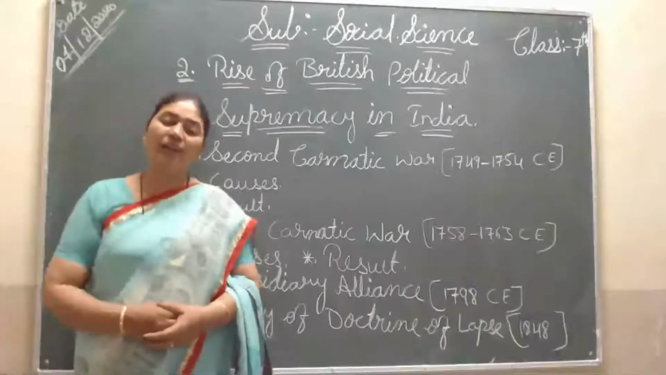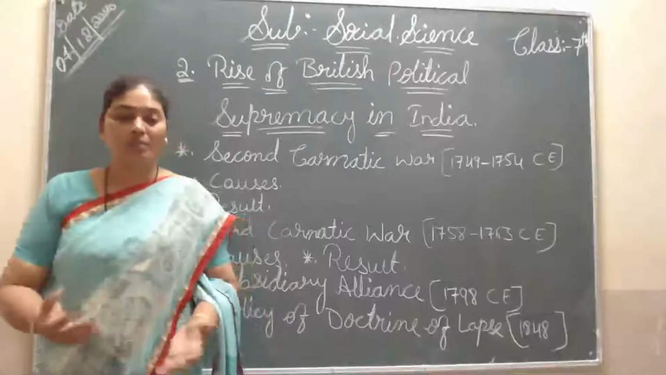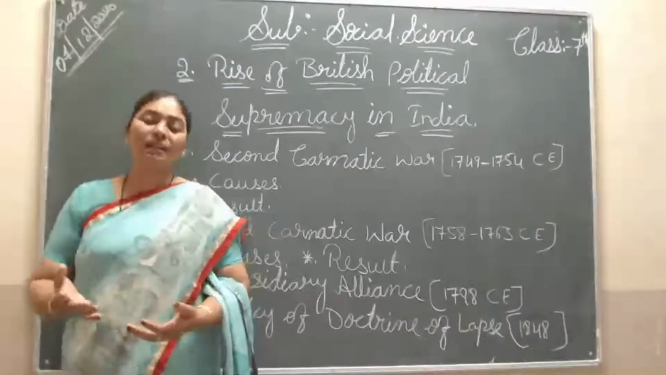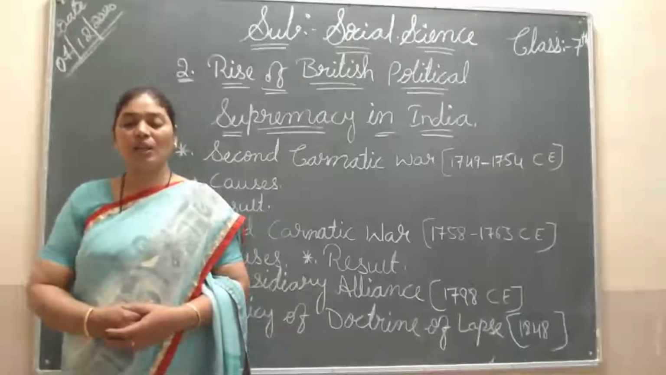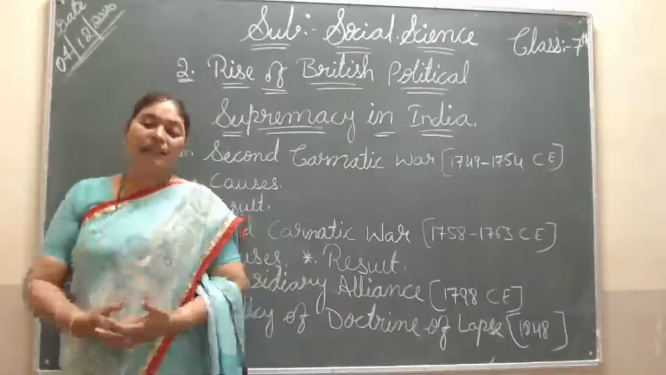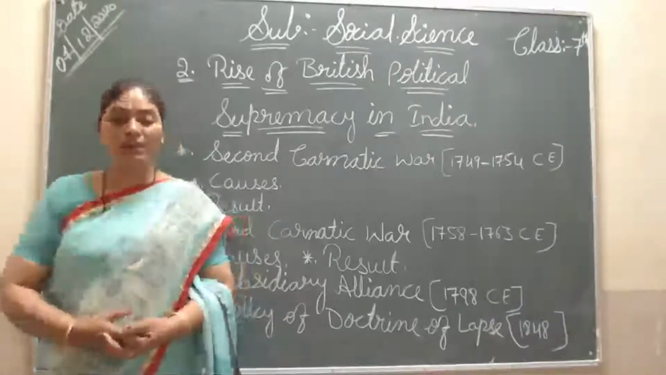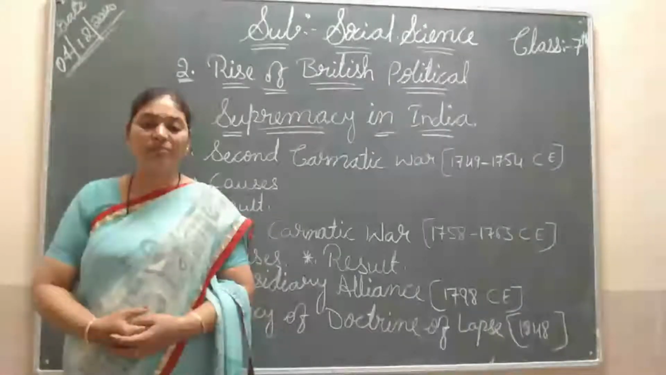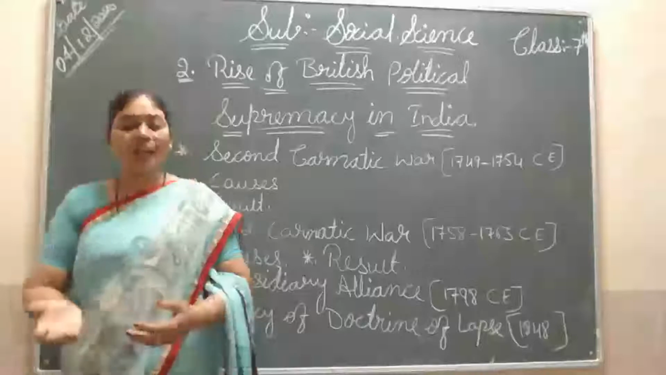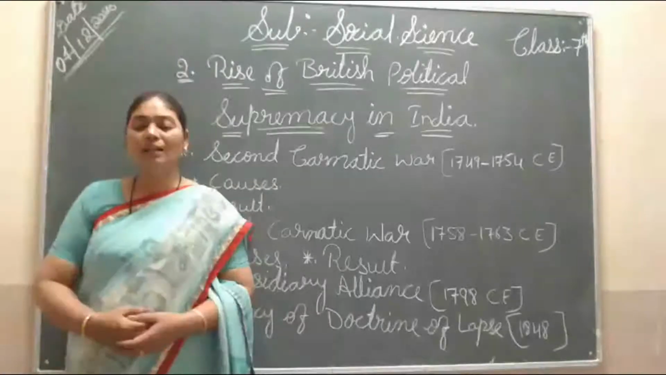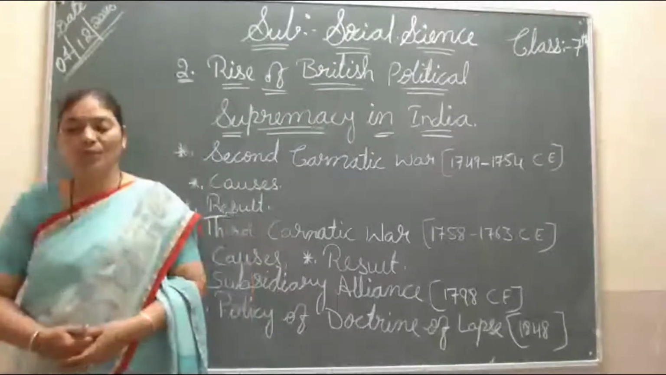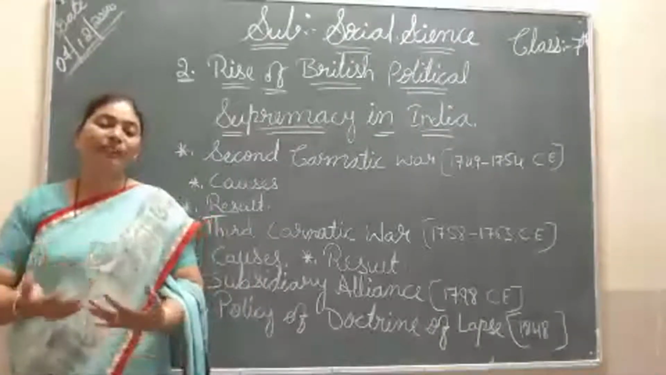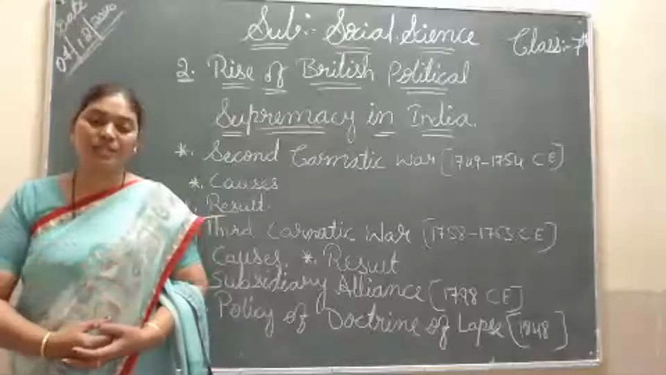Then Mir Zafar became the Nawab of Bengal, and a treaty was made. After defeating Sirajuddaulah, they made Mir Zafar the Nawab of Bengal. Then he had to give 75 lakh rupees to the Britishers. He became like a member of the Britishers.